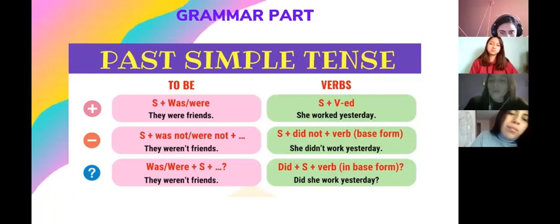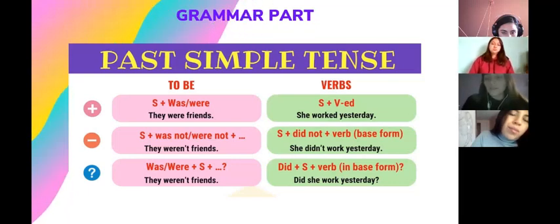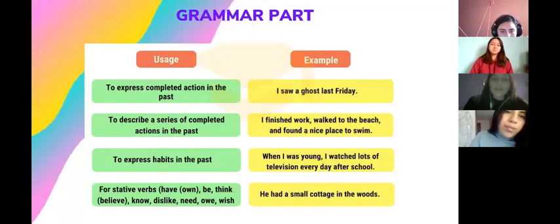For the question, we have to add the word did. For example, did plus subject plus the verb in the base form. Then we have the usage for the simple past.